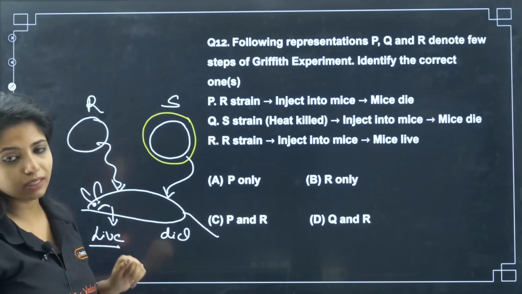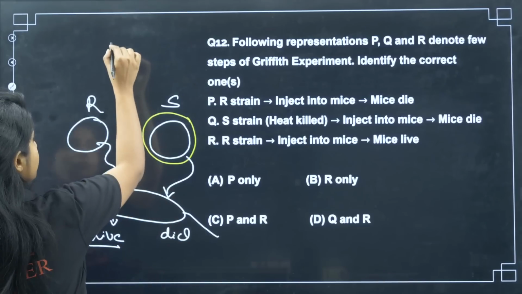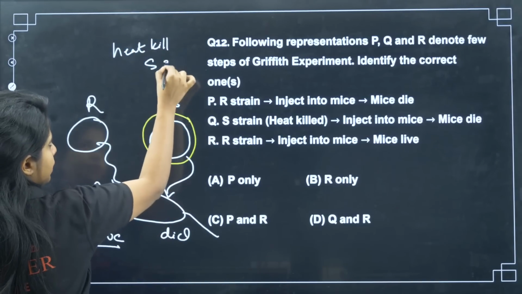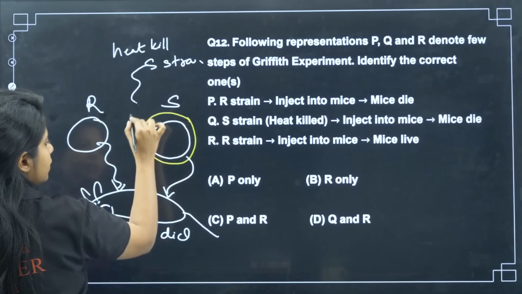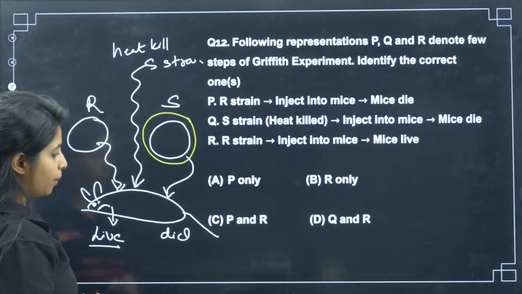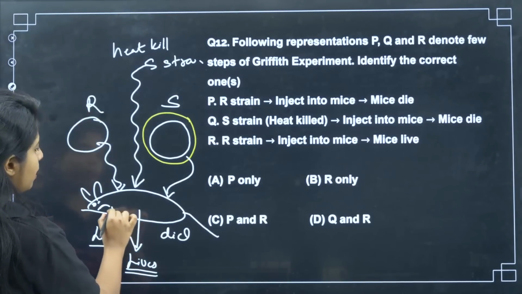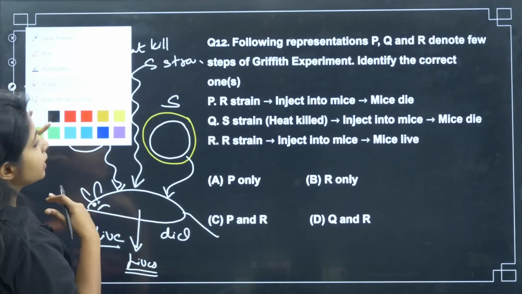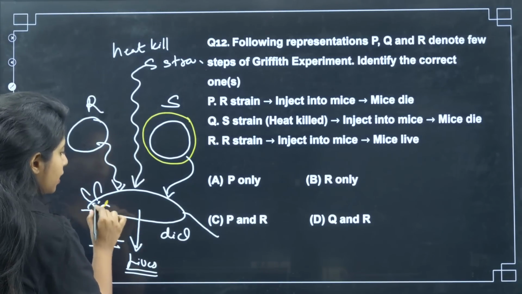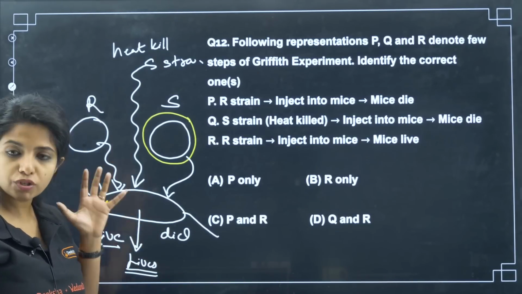Now, basically Griffith thought, what if I heat kill the S strain? Let's heat kill the S strain, that means treat it with heat and then put it in the mice. What will happen? The mice lives. So probably while heat killing, there were some changes happening in the genetic material, which is why it was not able to do the effect, and which is why the mice was able to live.